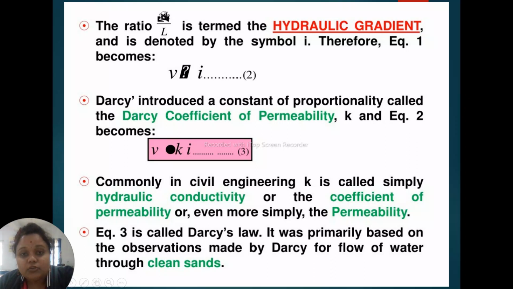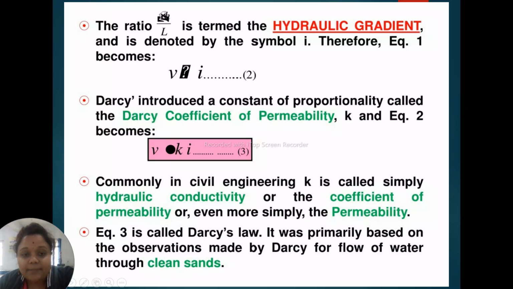So Darcy introduced a constant of proportionality called Darcy's coefficient of permeability, K. Here we know that V is directly proportional to i, so we have to omit the proportionality sign. Darcy added a term K, the coefficient of permeability, to omit the sign of proportionality.